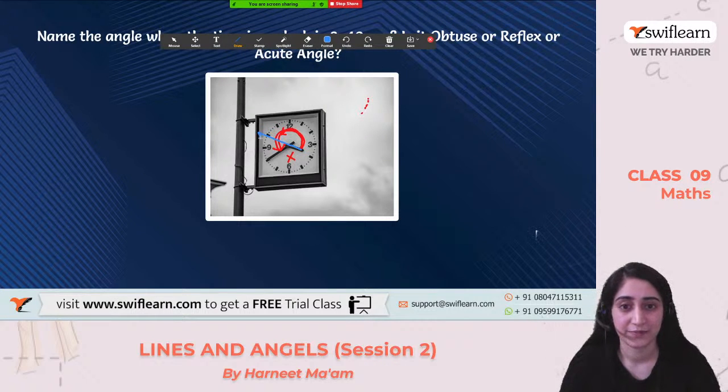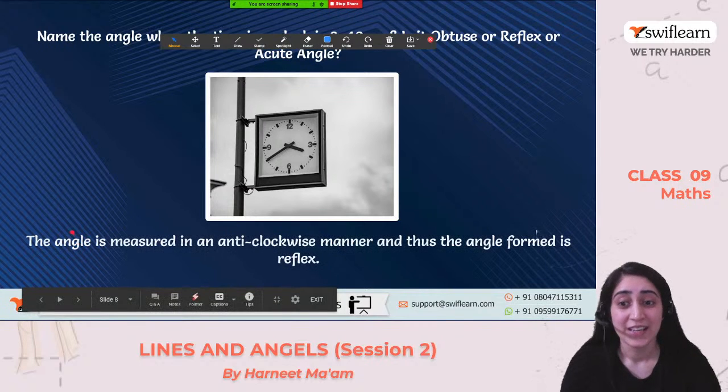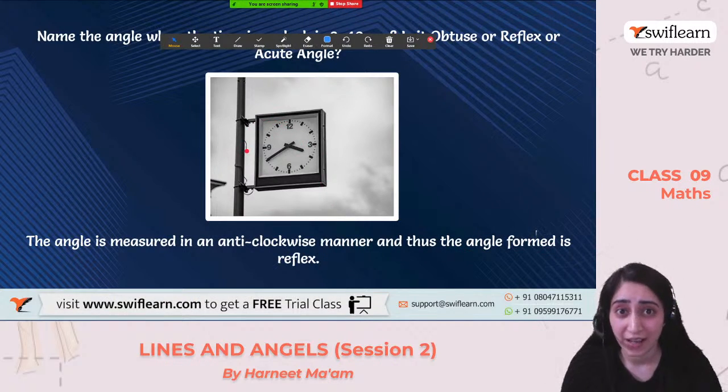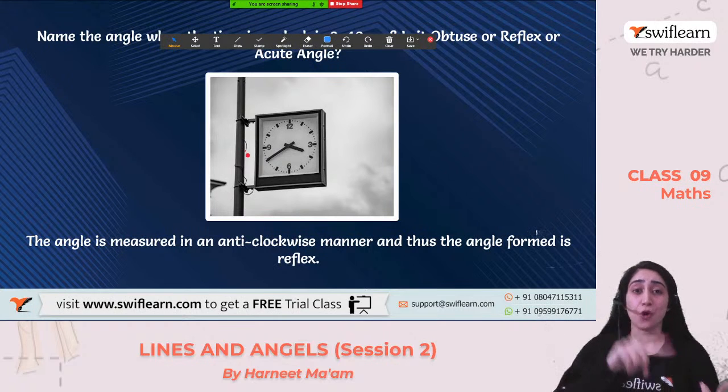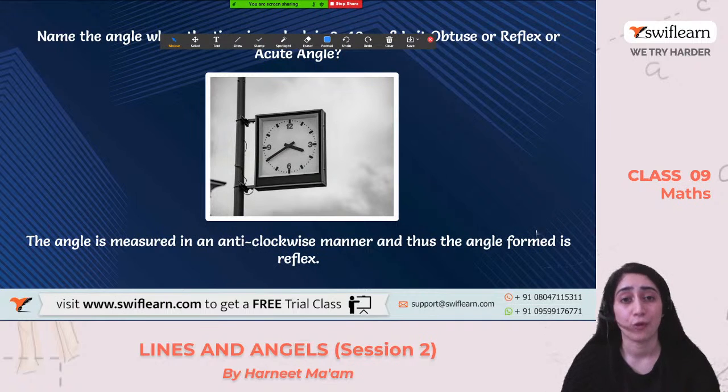Can you see this? This is a straight line and this is more than straight. So when an angle is more than a straight line, more than 180 degrees, what do we call it? Do we call it obtuse or do we call it reflex? Yes? What do we call it? That's right, we call it a reflex angle. So see what it says, the angle that is measured in an anti-clockwise manner. Thus, the angle formed is a reflex angle, not an obtuse angle. Getting the point? So angle is always formed and calculated anti-clockwise. We never calculate clockwise. Okay, clear with this?